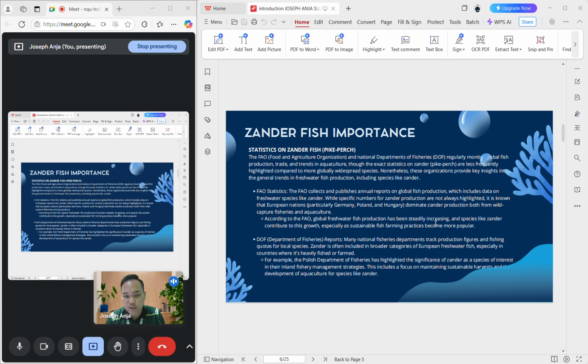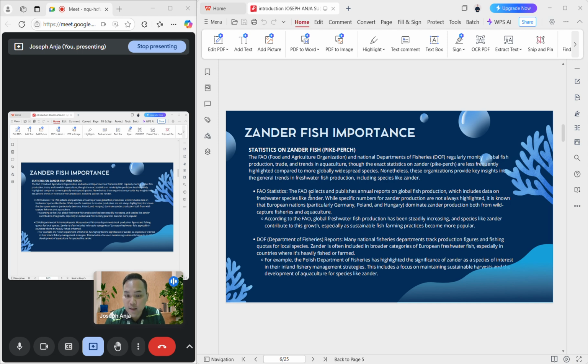By DOF, which is the Department of Fisheries, reports, many national fisheries departments track production figures and fishing quotas from local species. Zander is often included in broader categories of European freshwater fish, especially in countries where it's heavily fished or farmed.